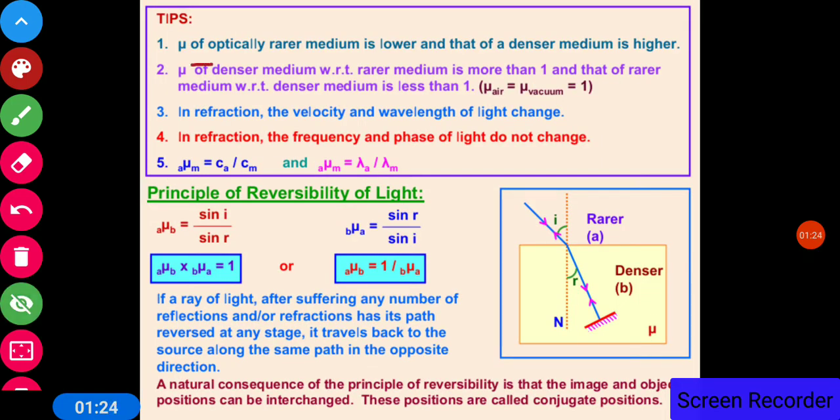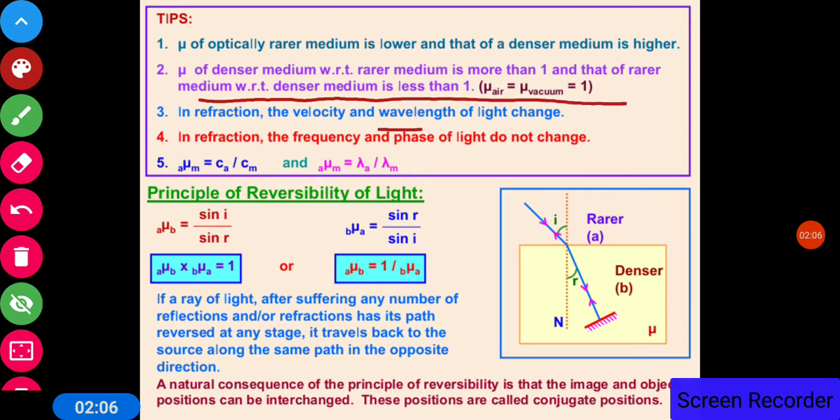Now, optically denser means that the optical density and the mass density are different. For example, turpentine oil has less mass density, that is why it floats over the surface of water, while optically it is denser than water. So mu of an optically rarer medium is lower and that of an optically denser medium is higher. This means the refractive index of turpentine oil will be more than the refractive index of water. Mu of the denser medium with respect to the rarer medium is more than 1, and that of the rarer medium with respect to the denser medium is less than 1.